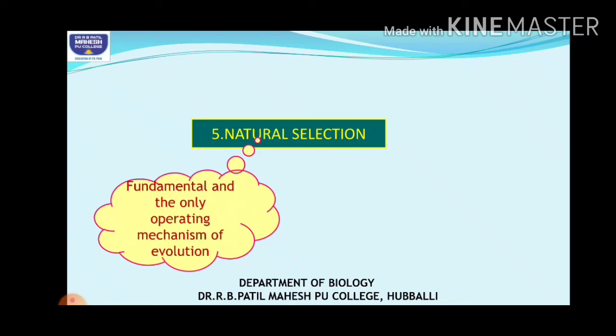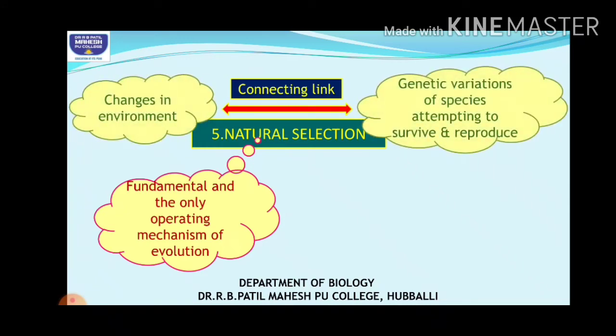as well as natural selection has been included in this theory. Natural selection increases the frequency of certain genotypes. So we can say it is a connecting link between the changes in the environment and genetic variations of species attempting to survive and reproduce. How, children?